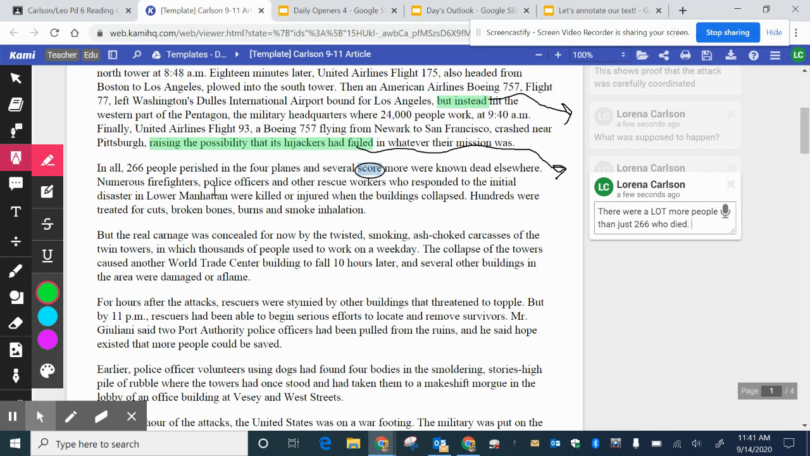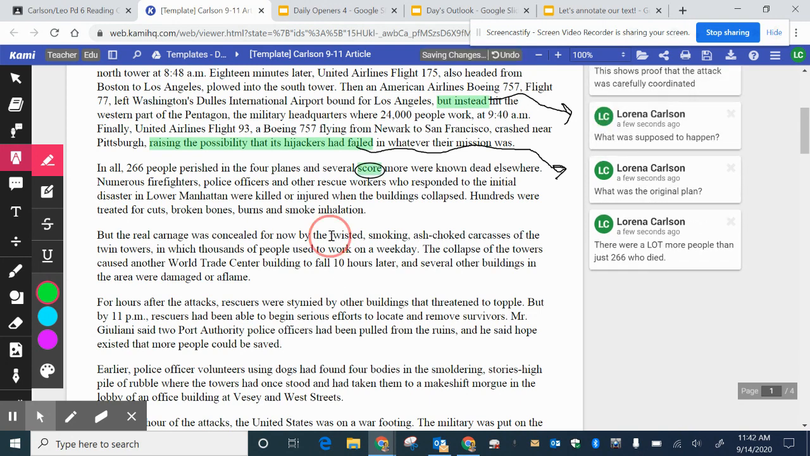Numerous firefighters, police officers, and other rescue workers who responded to the initial disaster in Lower Manhattan were killed or injured when the buildings collapsed. Hundreds were treated for cuts, broken bones, burns, and smoke inhalation. But the real carnage was concealed for now by the twisted, smoking, ash-choked carcasses of the Twin Towers, in which thousands of people used to work on a weekday.